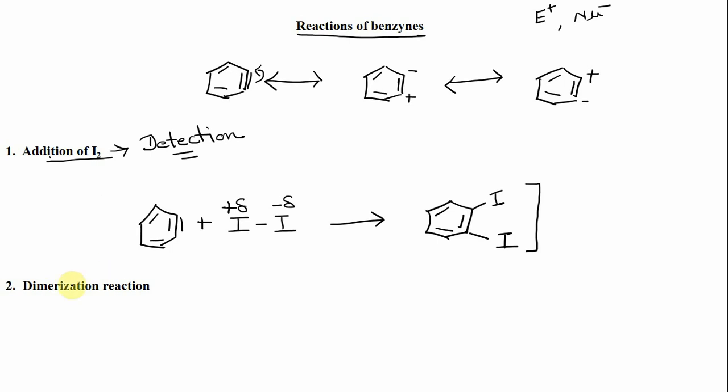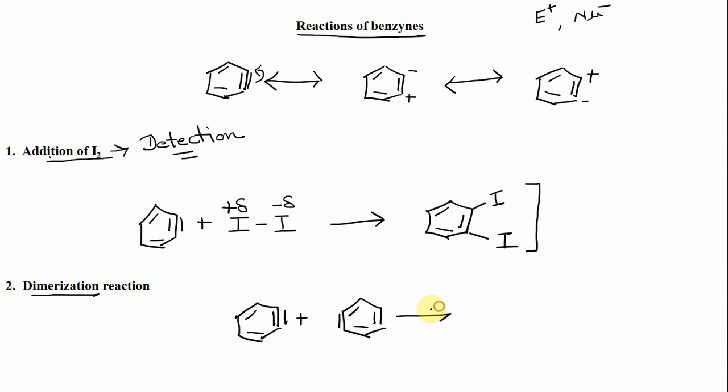The other reaction is a dimerization reaction. Dimerization means two benzyne molecules can combine together. So here suppose you have two benzyne molecules. Now one is this benzyne molecule and another is this benzyne molecule.